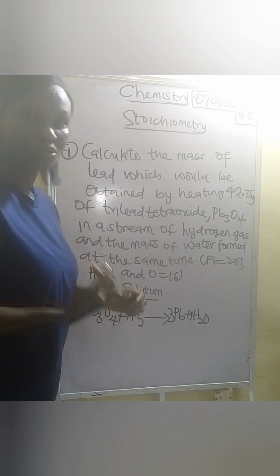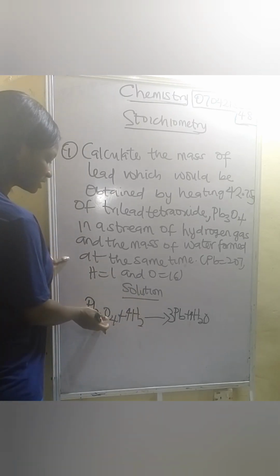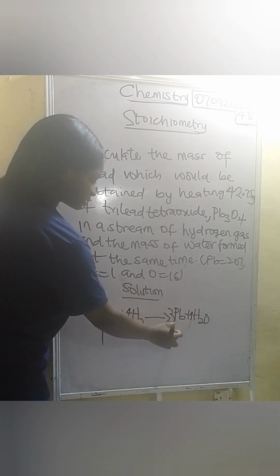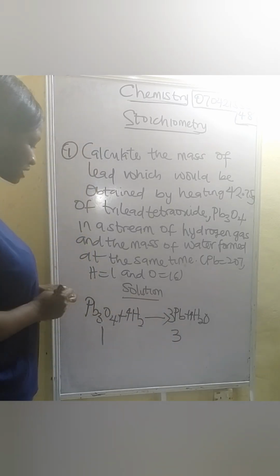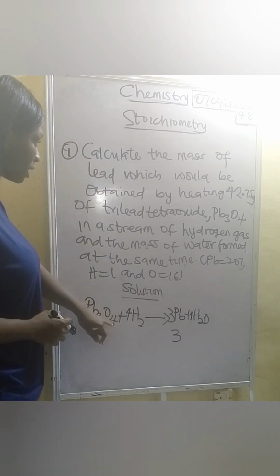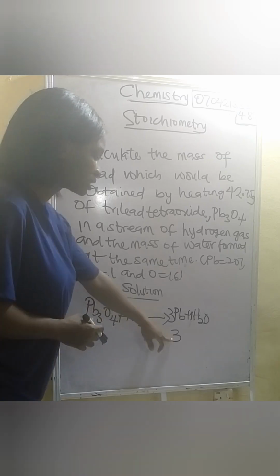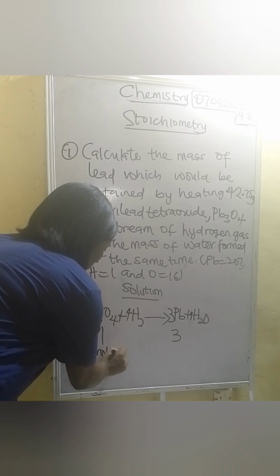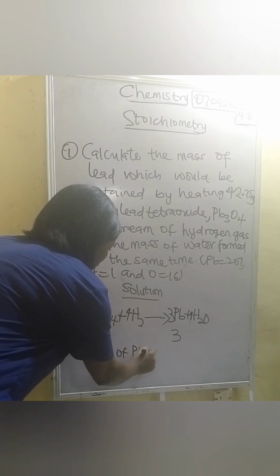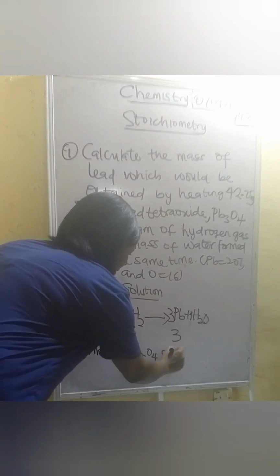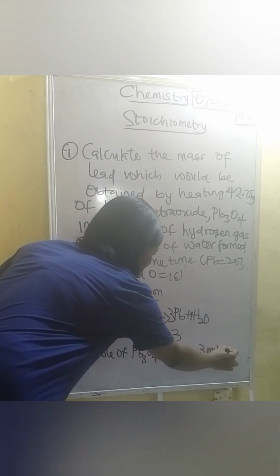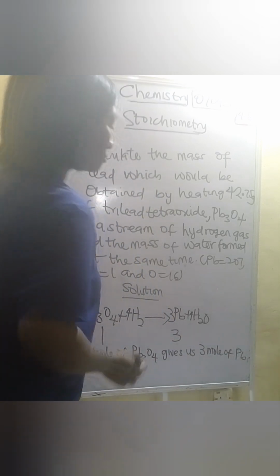So now let's start with the ratio. The ratio of trilead tetraoxide, which is this one, is 1. There's 1 here, so the ratio is 1. The ratio of lead is 3. Are you seeing it now? That means that 1 mole of trilead tetraoxide will give us 3 moles of lead. 1 mole of Pb3O4 gives us 3 moles of lead, which is Pb. Are you seeing it now?